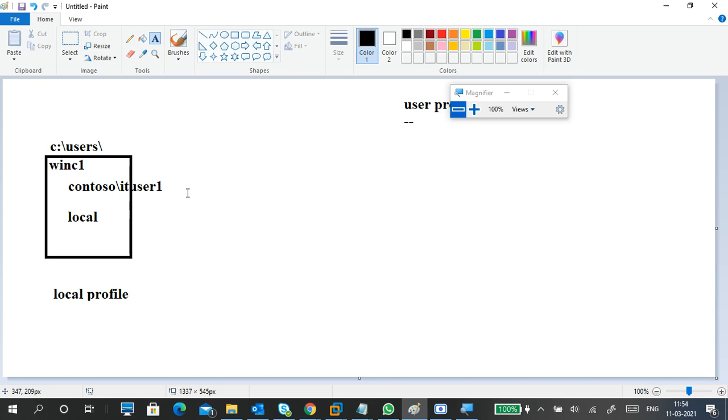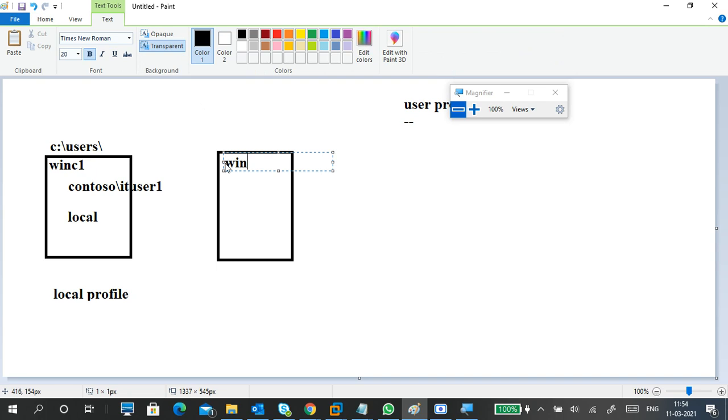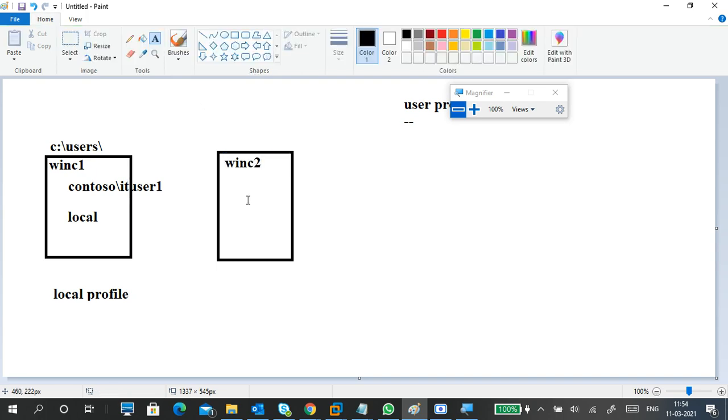If I log into WinC2, I have a PC like this one. For example, this is WinC2. Now again I log into WinC2. Again, new profile data will be created. The same account, IT user 1, logs into WinC2. In WinC2, new profile data will be created for IT user 1, and the data is stored in that one only.